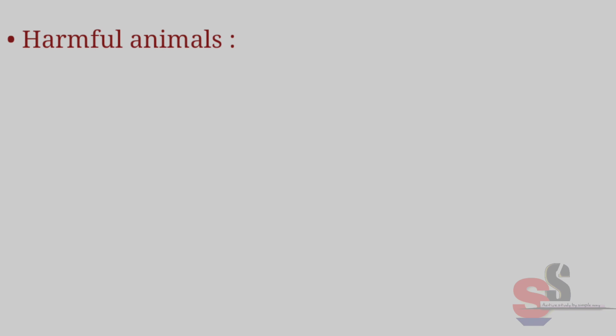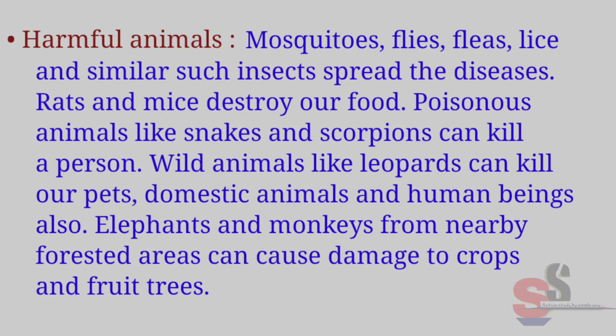Harmful animals. Mosquitoes, flies, lice, and similar such insects spread diseases. Rats and mice destroy our food. Poisonous animals like snakes and scorpions can kill a person. Wild animals like leopards can kill our pets, domestic animals, and human beings also. Elephants and monkeys from nearby forested areas can cause damage to crops and fruit trees.